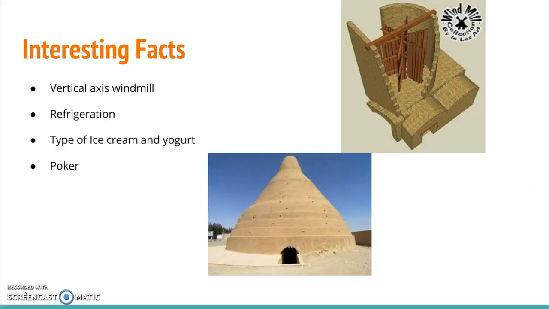Some interesting facts were that Persia created the first known vertical axis windmill, which is that picture in the top right. It was made of bundled reeds and timber, and they used it to pump water and grind grain. Another interesting fact was they were pioneers in refrigeration, which is pretty cool. That's their huge refrigerator, and it got frigid temperatures in it, and with their refrigerators they were able to create a type of ice cream and yogurt, which is also really cool.